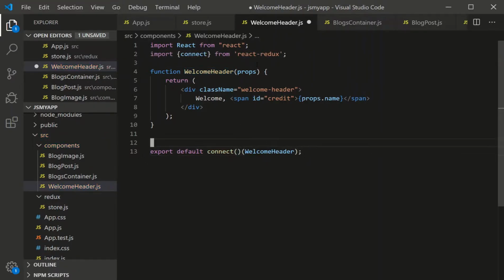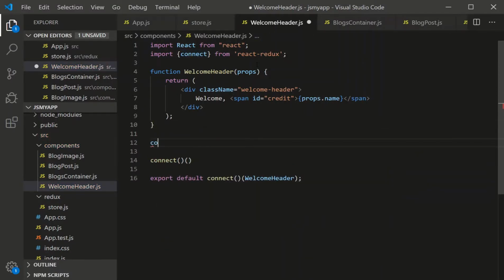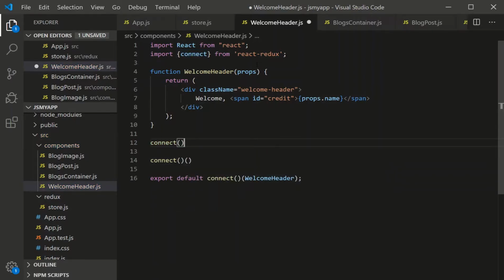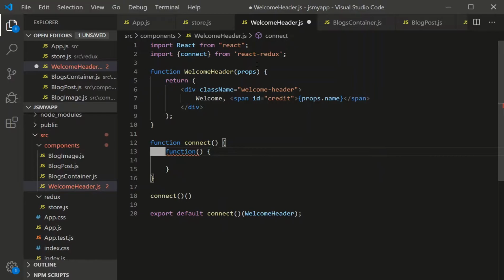Now, if you don't know what these double argument listings mean, this syntax right here, there's a function written for us called connect. It's in React Redux, I think it is, probably. It has an argument listing, and within that function, there's another function. It's probably anonymous, and has another argument listing. This double parentheses business says to run the function within connect. And so we're passing this welcome header component into a function within connect, and it's doing some sort of business, and it's returning a bunch of stuff for us.